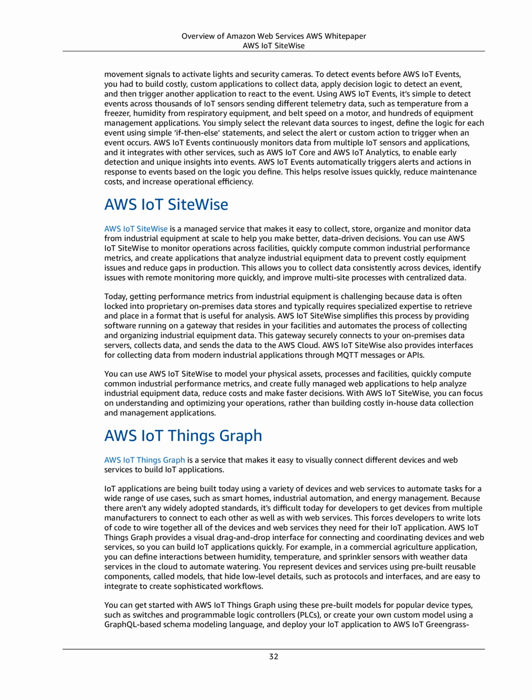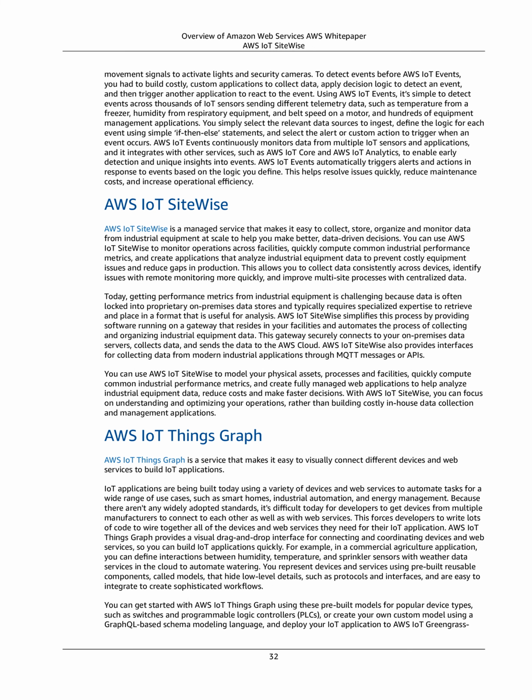This forces developers to write lots of code to wire together all of the devices and web services they need for their IoT application. AWS IoT Things Graph provides a visual drag and drop interface for connecting and coordinating devices and web services, so you can build IoT applications quickly. For example, in a commercial agriculture application, you can define interactions between humidity, temperature, and sprinkler sensors with weather data services in the cloud to automate watering.